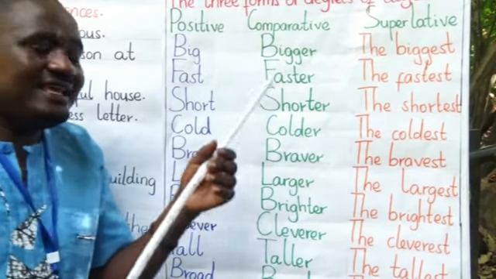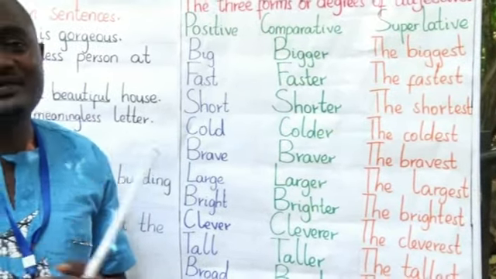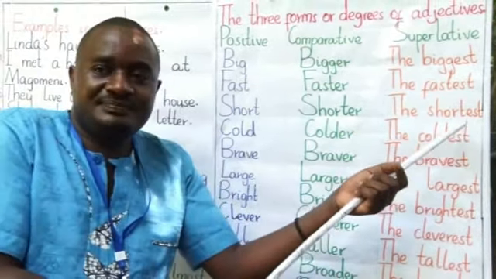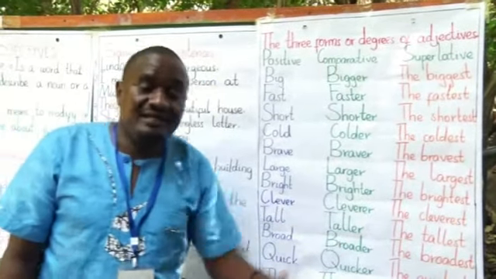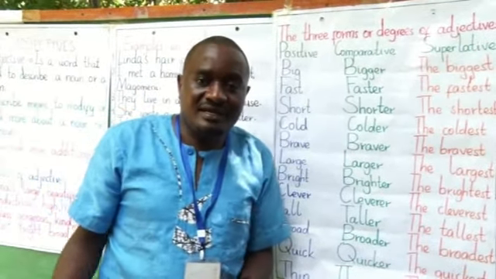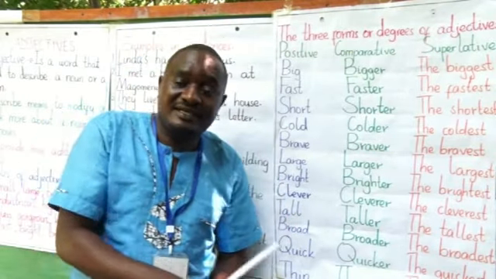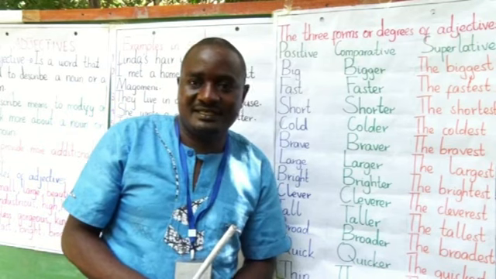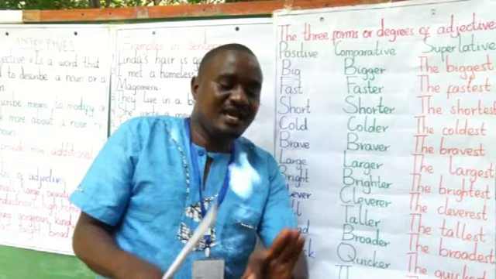Okay, Julius is the shortest boy in the class. Julius is the shortest boy. Or you can have three names here, or you can have three boys, or three girls. You can have Julius, David, and Daniel. Julius, David, and Daniel.